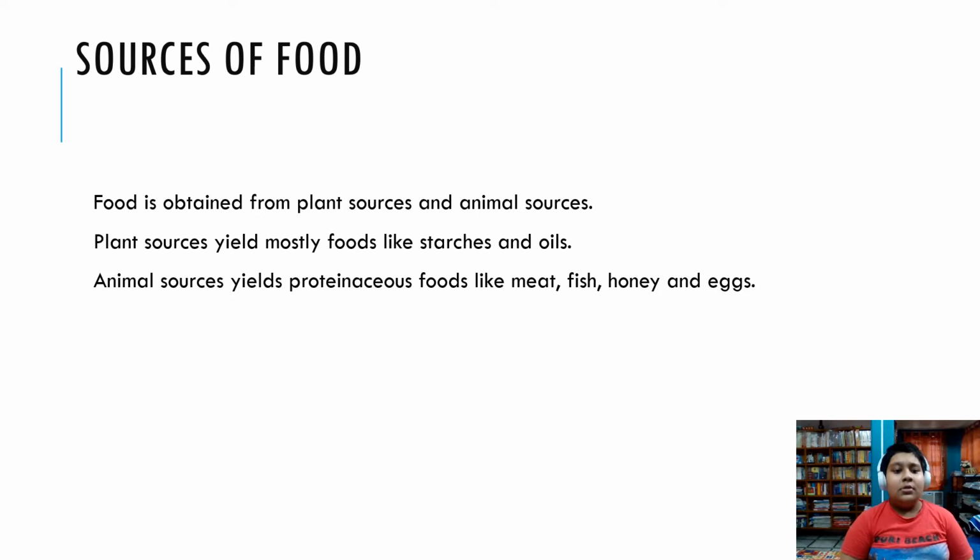Okay, so where do we get food? We get food from plant and animal sources as well as various other sources. Plant sources give out glucose and form starch. That is why we get starches and oils from plant sources, while animal sources yield proteinaceous food like meat, fish, honey, and eggs.